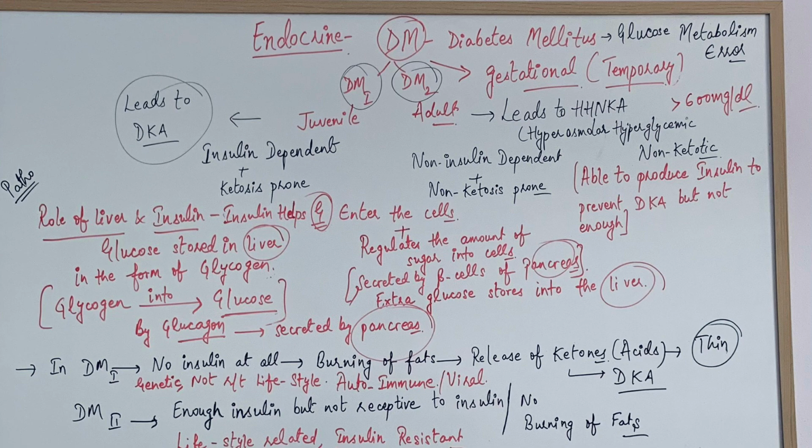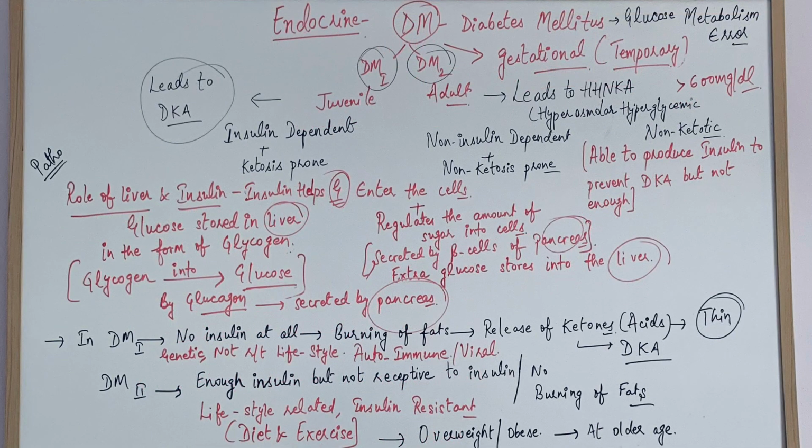It cannot lead to ketosis or acidosis in the body. So in type 1, because there is no insulin at all in the body, it can lead to ketosis, so it can lead to DKA. That condition is called diabetic ketoacidosis. We will discuss DKA further in detail.